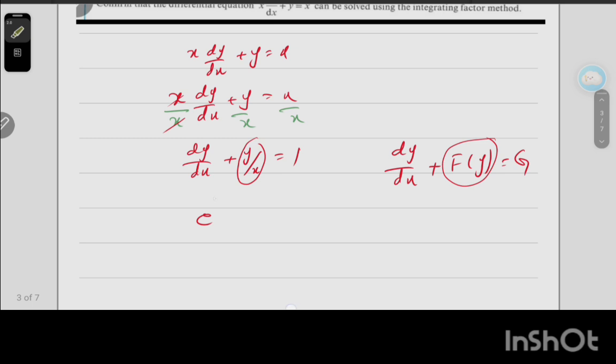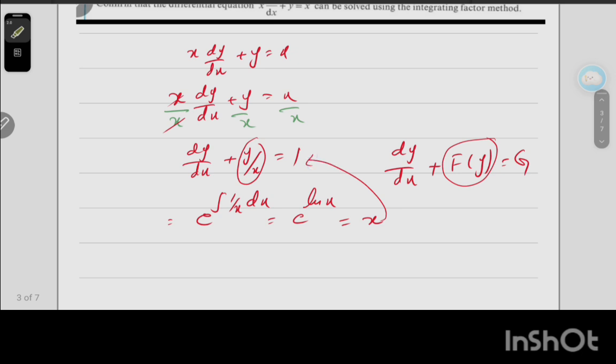How do we write it? Integrating factor by using integration of 1 over x dx. Okay dear students, e to the log of x, and e and log cancel, so here we get the value x.